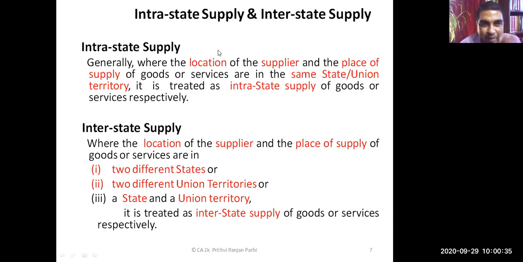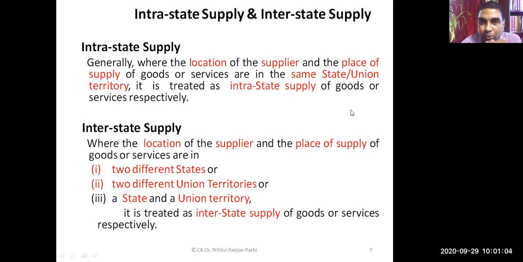Coming to intrastate supply, you have to technically understand two things: the location of the supplier and the place of supply. Place of supply we will learn subsequently, but right now, if the location of the supplier and the place of supply are in the same state or same union territory, we call that supply intrastate supply.